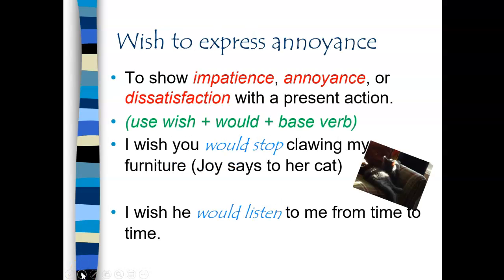We also use wish to express annoyance. And again, as I said, Anglophones are always complaining about things. So this is one of the reasons we use wish. It's to show impatience, annoyance, dissatisfaction with a present action. So we use wish plus would plus the base verb. So, I wish you would stop clawing my furniture, Joy says to her cat.